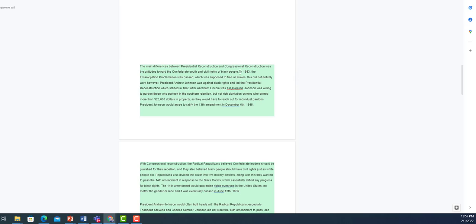So here we go with specifics. In 1863, the Emancipation Proclamation was passed, which was supposed to free all slaves. This did not entirely work, however, right? President Andrew Johnson was against blacks' rights and led presidential Reconstruction in 1865, after Lincoln was assassinated. And then the post goes on to further explain Johnson's approach to Reconstruction. The only thing missing a little bit here is it should have gone into Lincoln's plan, the 10% plan. But overall, this is gearing towards a more complete response to the first part of the prompt.